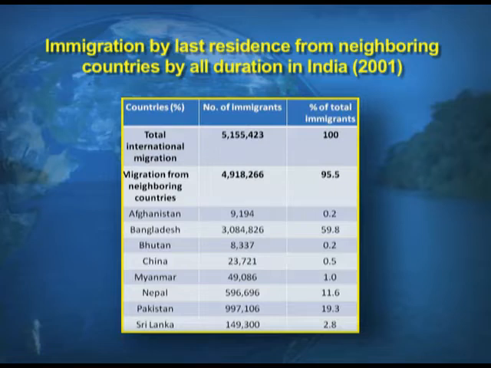As I have already told you, the neighboring countries are Afghanistan with 0.2% of the migration, and the maximum migration, as you can see in the table, children, is from Bangladesh accounting for around 60%, Bhutan 0.2%, China 0.5%, Myanmar 0.1%, Nepal 11.6%, Pakistan 19.3%, and Sri Lanka 2.8%.